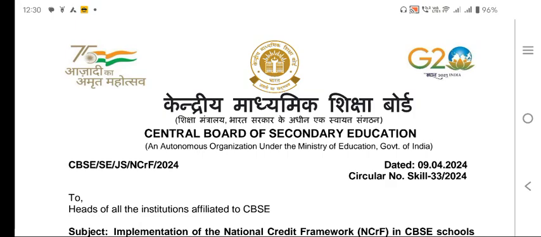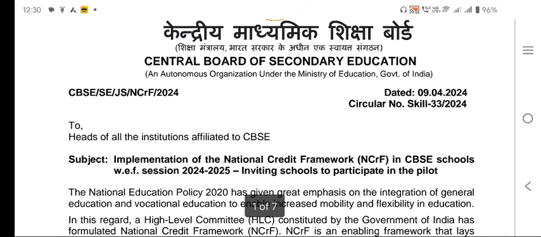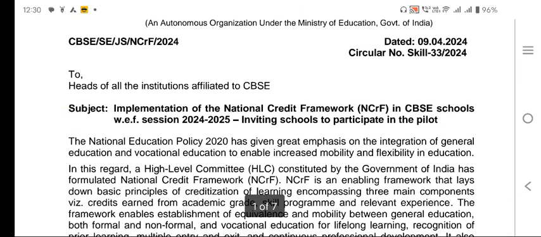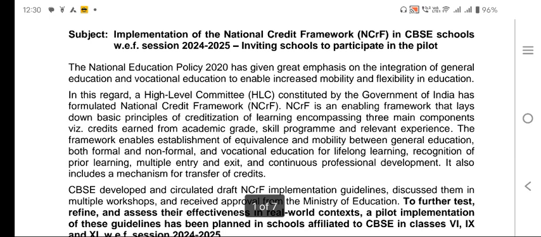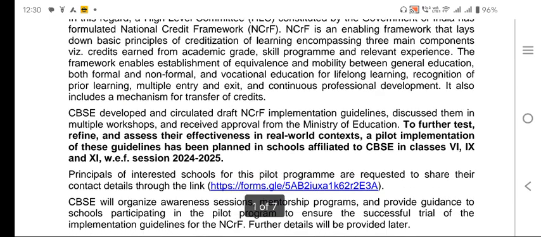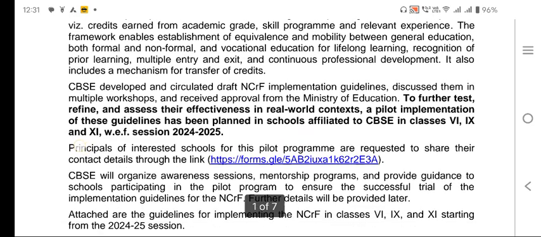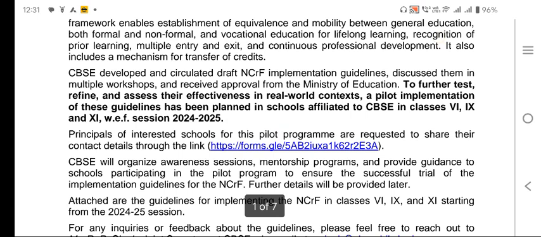Good morning everyone. Today we are going to discuss a very important circular of the CBSE, that is the implementation of the National Credit Framework, that is NCrF, and inviting schools to participate in that pilot project. This is a pilot project that CBSE is going to implement from the session of 2024-25, and it will be implemented from class 6 onwards. That means classes 6, 9, 11, every class will be included here.